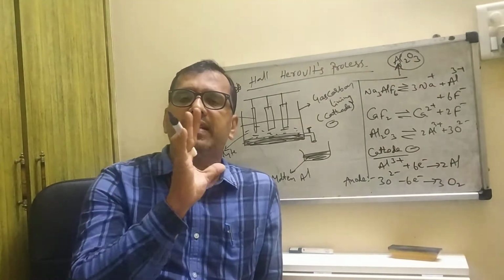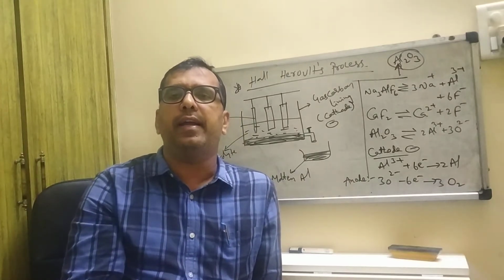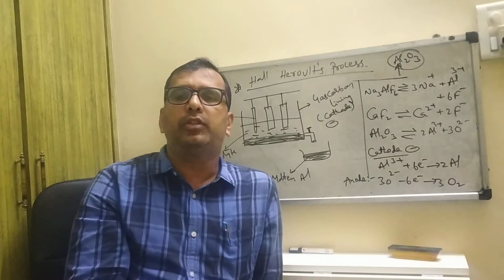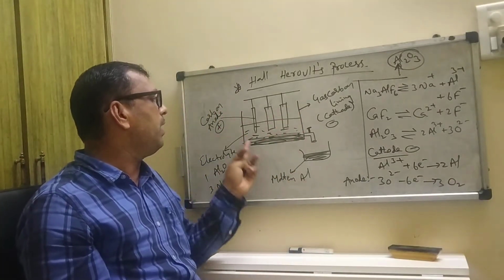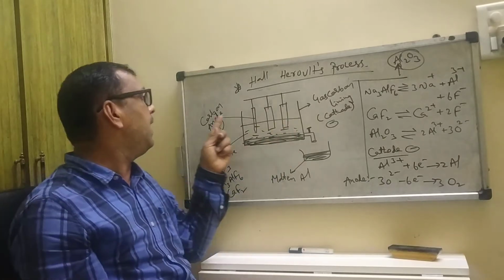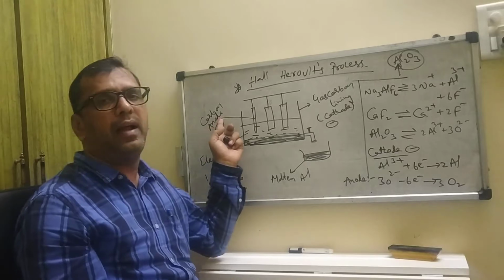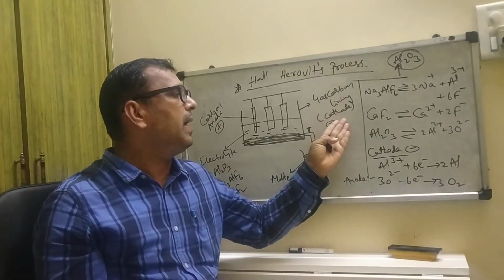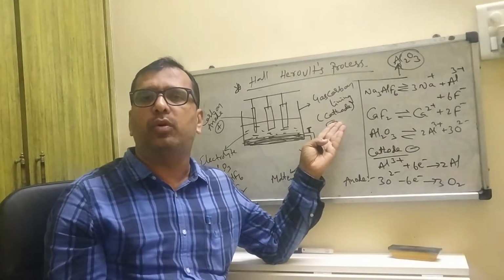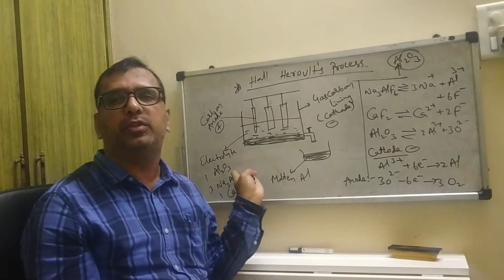What happened? Conversion of alumina into pure aluminium. So here in an electrolytic cell, a carbon rod acts as the anode, and the gas carbon lining acts as the cathode. Here three electrolytes are used.